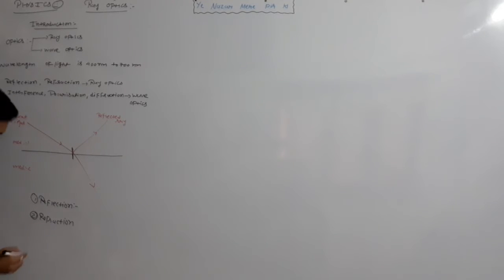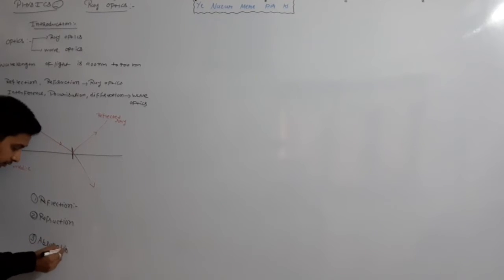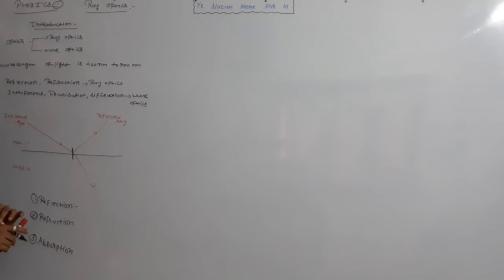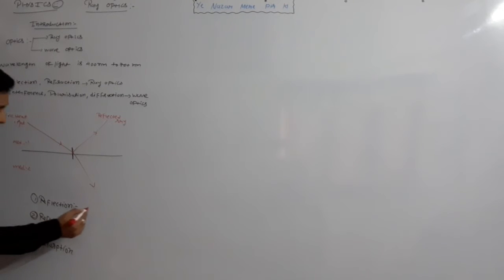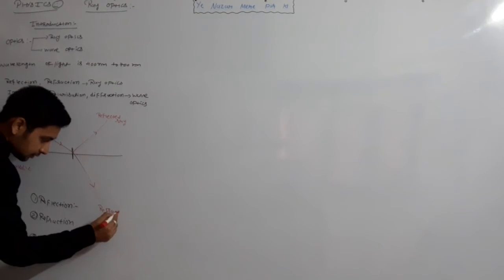Another possibility is absorption. Light is absorbed at any point. This is the third possibility. So if light is incident on any surface, there are three possibilities. First one is reflection, another one is refraction. So this ray is the refracted ray. What is the meaning of refraction? Light was in one medium and goes into another medium and its path is changed. So it is known as refraction. And the third one, absorption. So there are three possibilities.